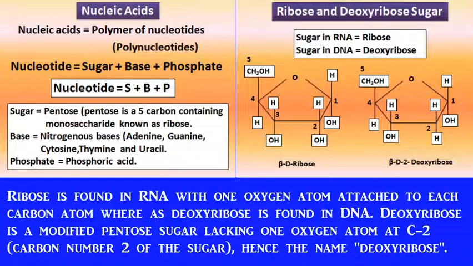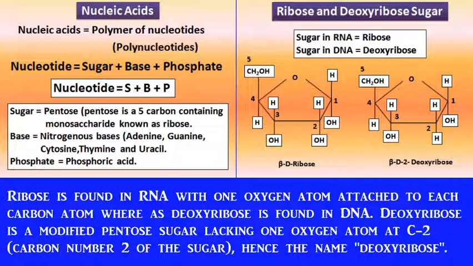So, base is of altogether five types: adenine, guanine, cytosine, thymine, and uracil. And the third component is phosphate or phosphoric acid.